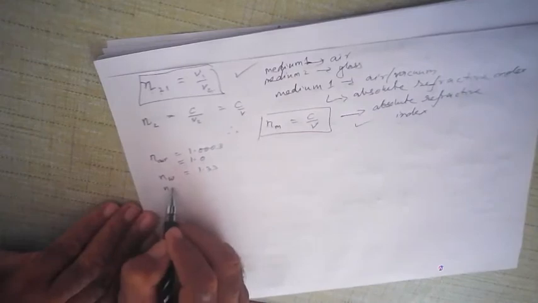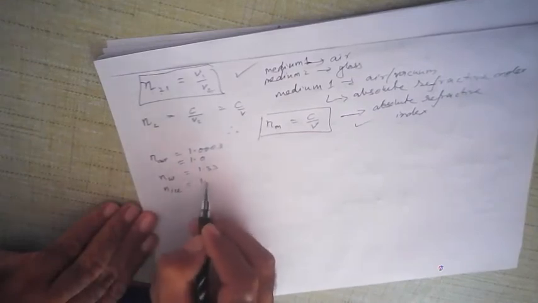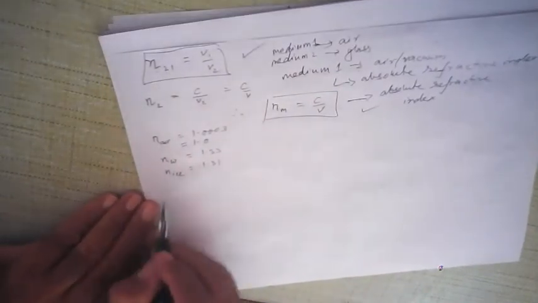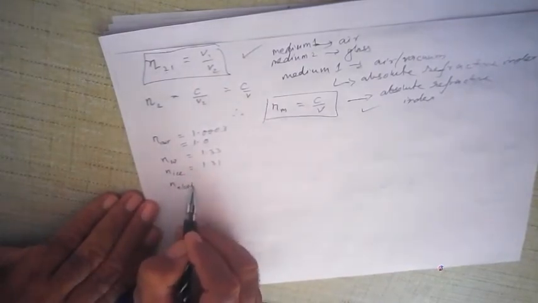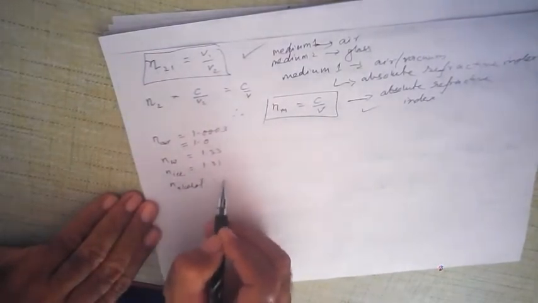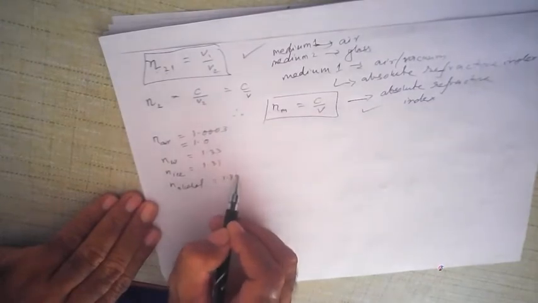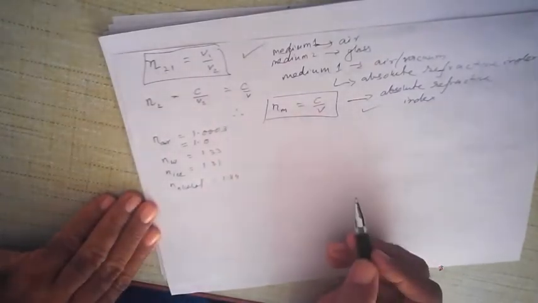Refractive index of ice is found to be 1.31. Refractive index of alcohol, I'm writing the whole word, is found to be 1.34 or 1.36, approximately 1.34.